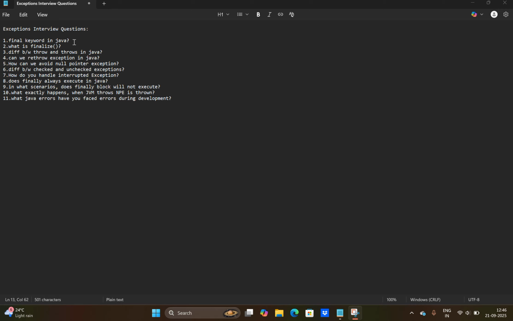Also, when the thread is interrupted or forcibly stopped, finally will not work. When the JVM crashes or is forcibly terminated, or there is an infinite loop or infinite recursion in the try block, finally won't work. I'm repeating again. There are four points: when System.exit is called, when the thread is interrupted or forcibly stopped, when the JVM crashes or is forcibly terminated, and infinite loop or infinite recursion in the try block.